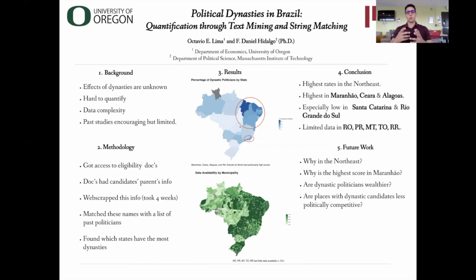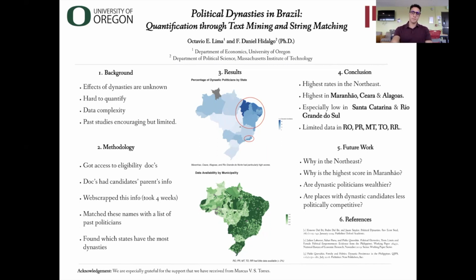So one could explore the relationship between that one family and dynasty rates in Maranhão. In addition to that, some other questions would be, are dynastic politicians wealthier than the average politician? And are places with dynastic candidates less politically competitive? So those are some of the questions that future scholars could look into.